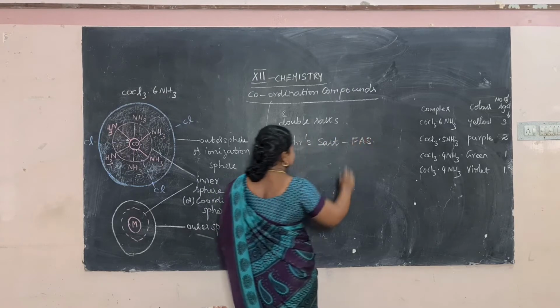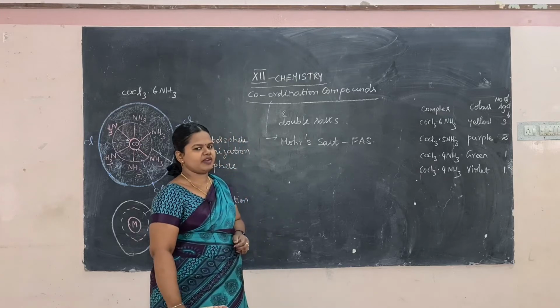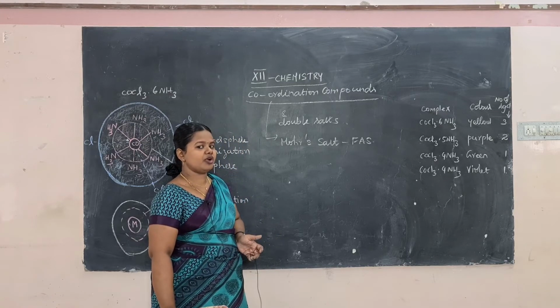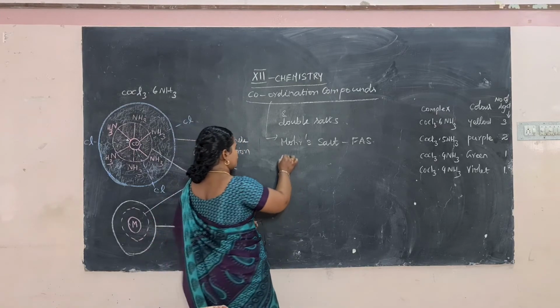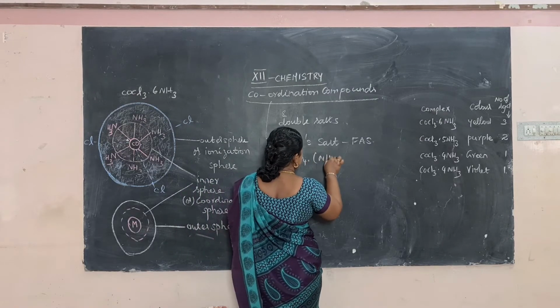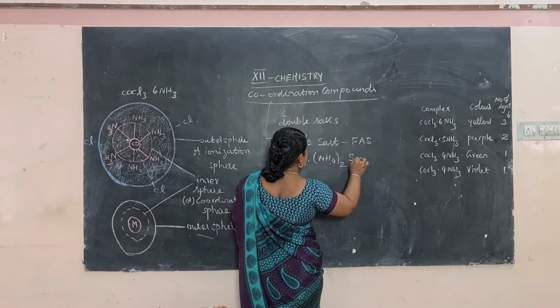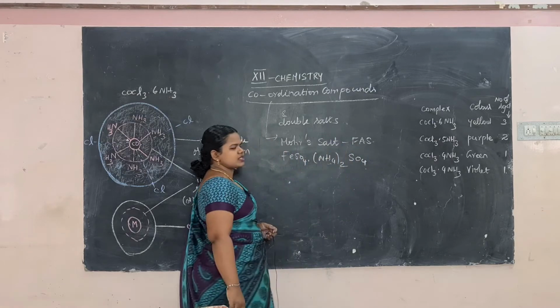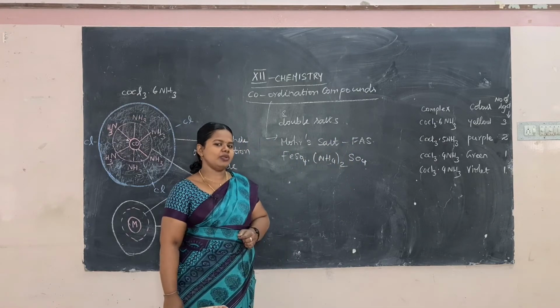Mohr's salt is nothing but ferrous ammonium sulfate, FAS, that is FeSO4 into (NH4)2 into SO4. So we'll get Mohr's salt. This is an example for our double salt.